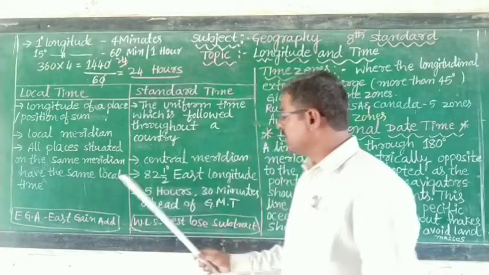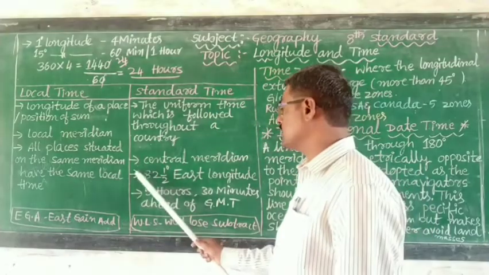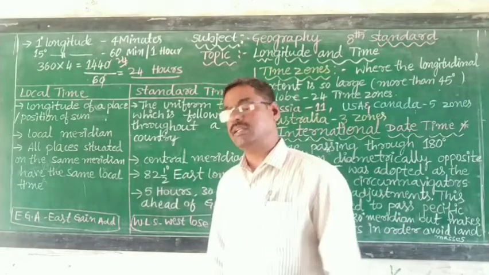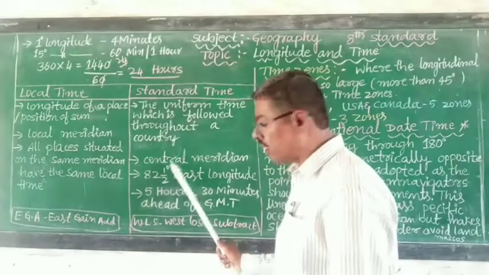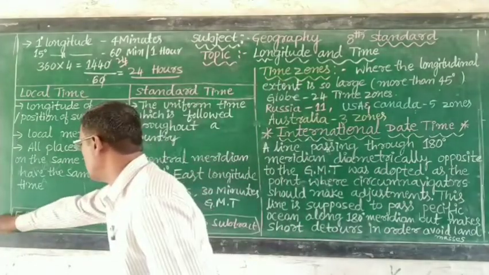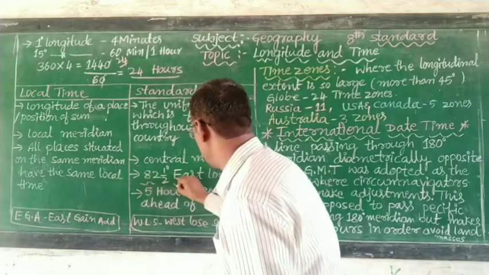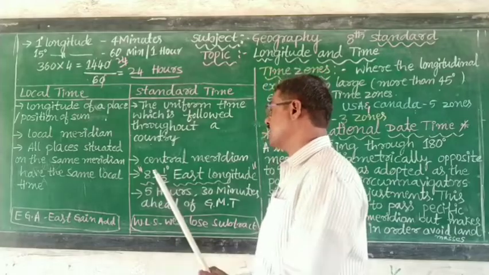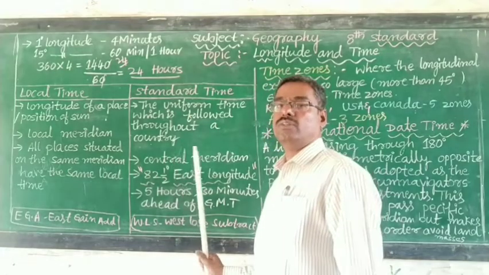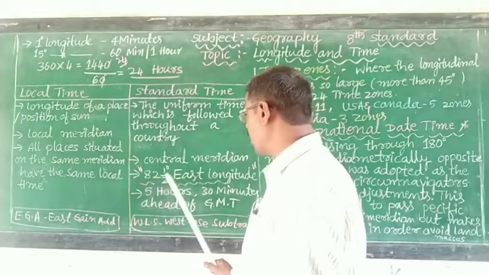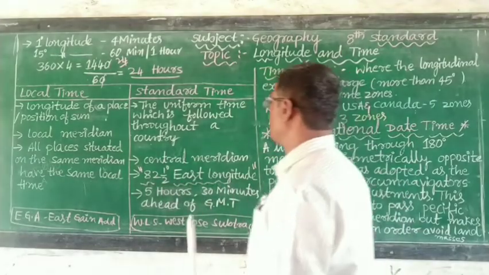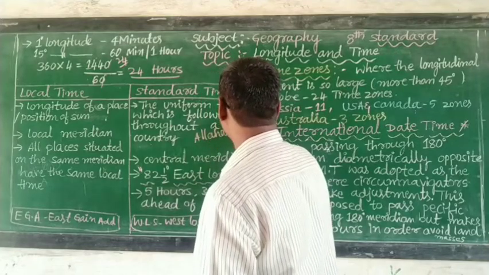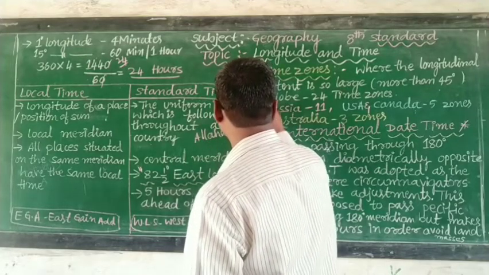In India, the central meridian passes through Allahabad of Uttar Pradesh. 82.5 degree east longitude is considered as the central meridian of the country. So 82.5 degree east longitude passes through Allahabad of Uttar Pradesh.